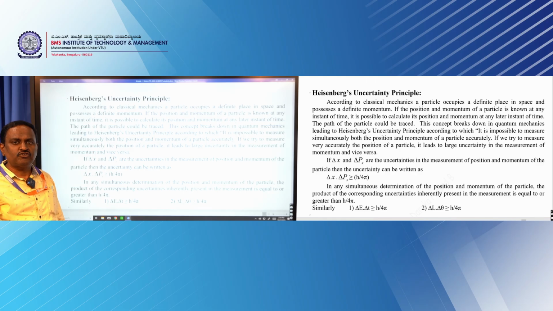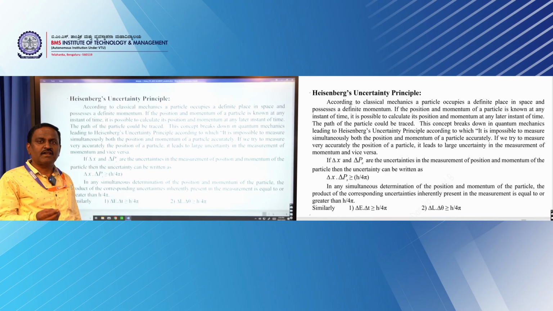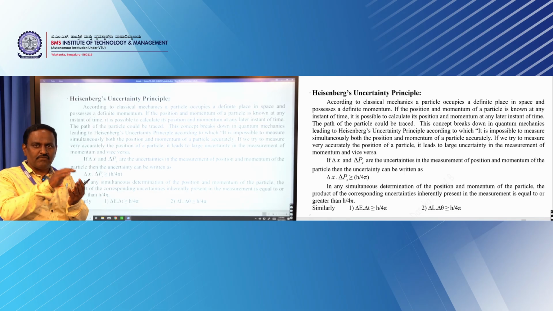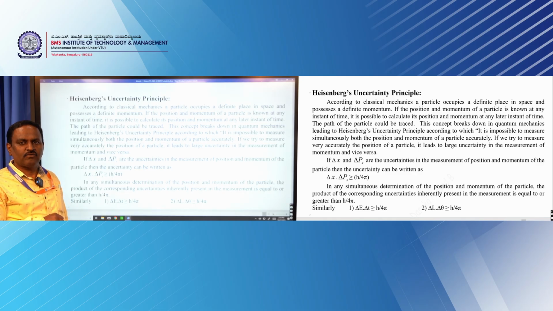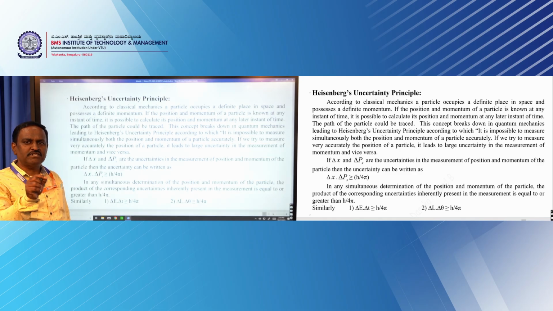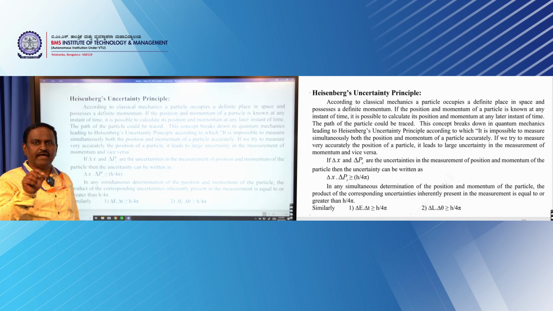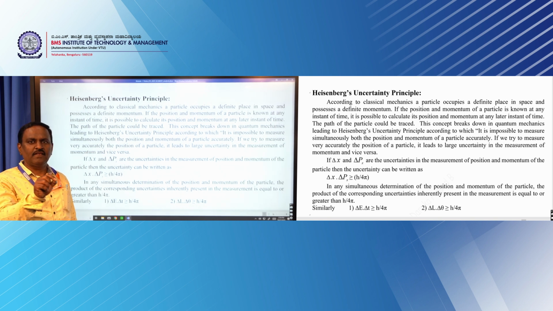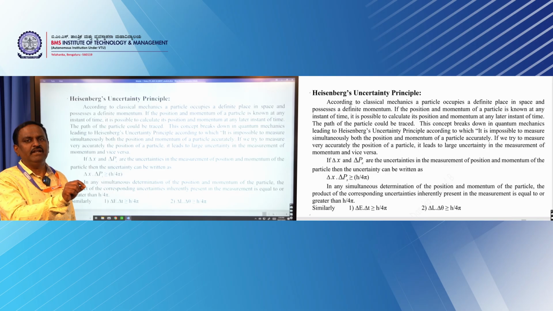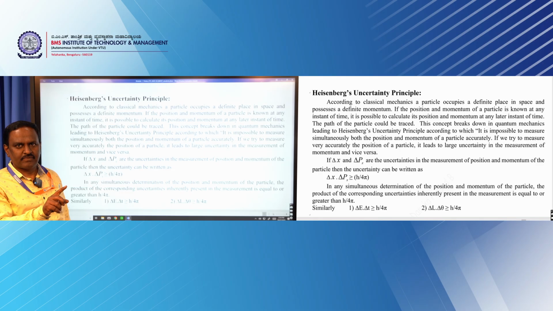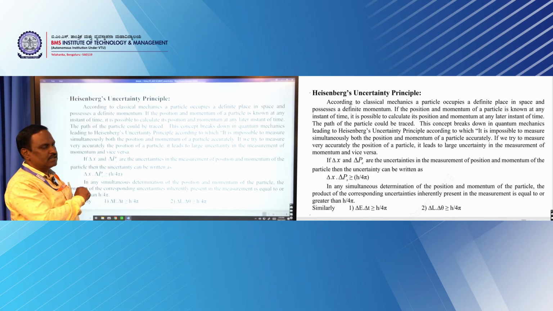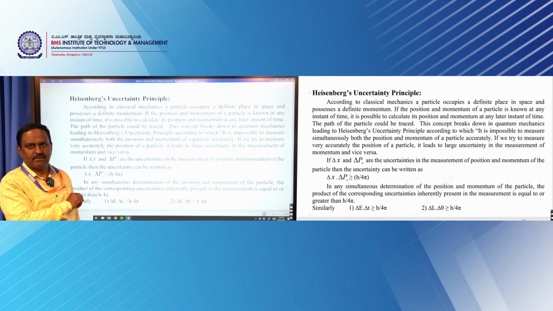But when it comes to quantum mechanics, since you are representing the particle with the wave concept, that is a wave packet, it is through probability. Hence, when you try to measure the position of the particle to a higher accuracy, there will be an error or uncertainty with the momentum, or vice versa. This was stated by Heisenberg in 1927.